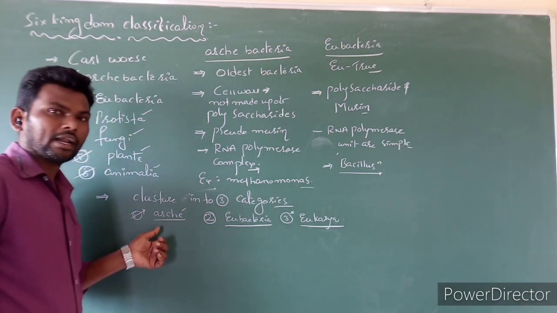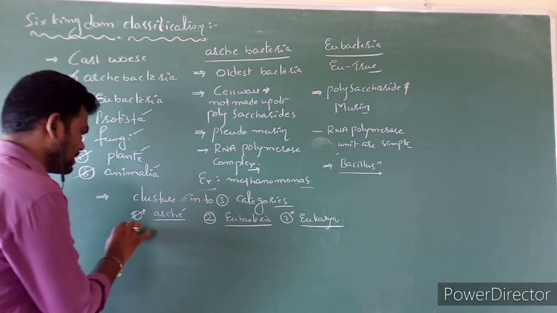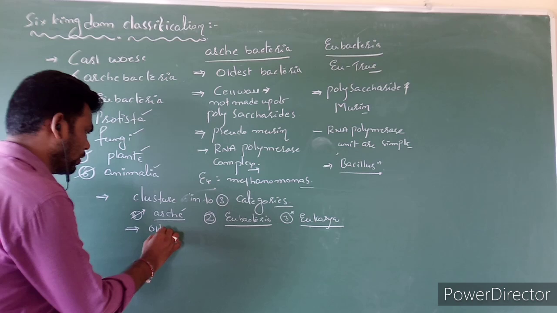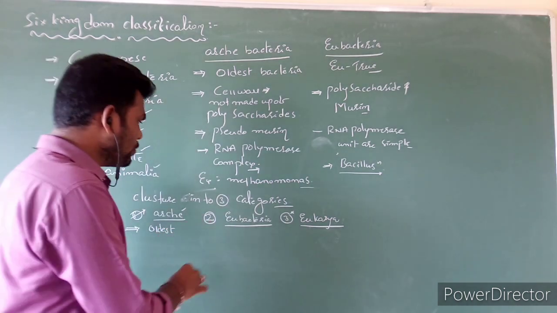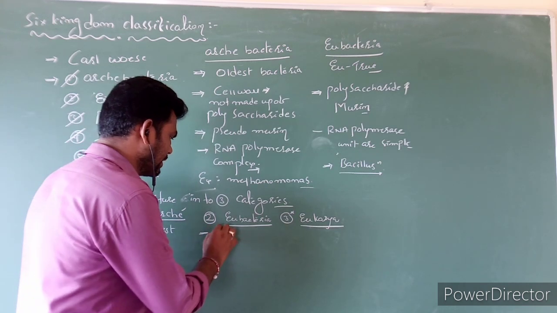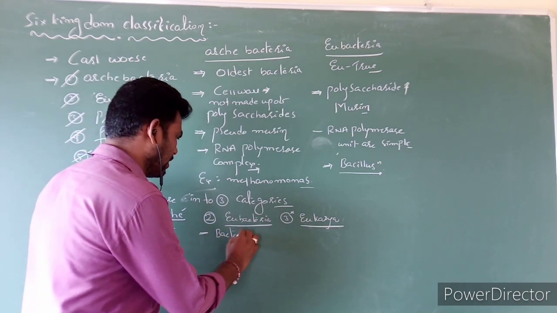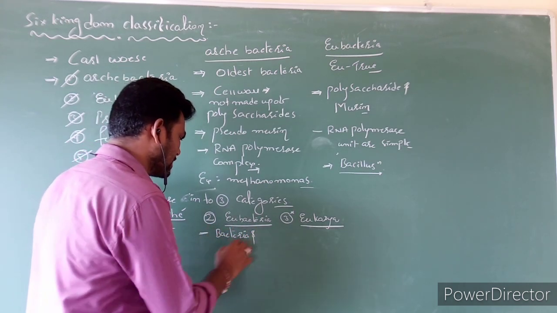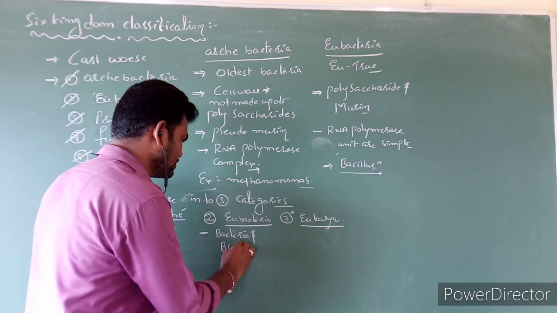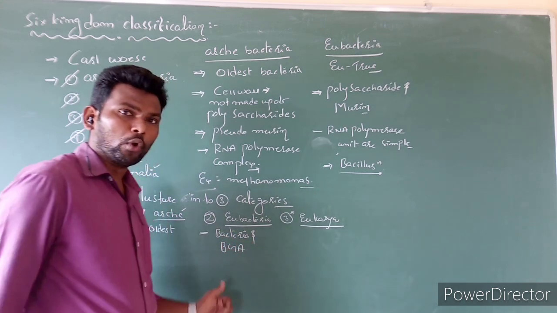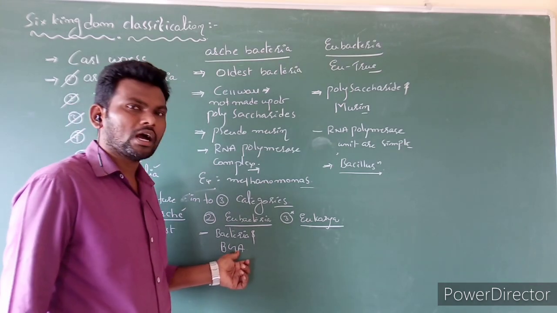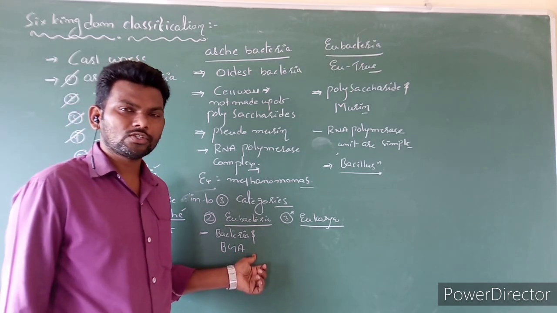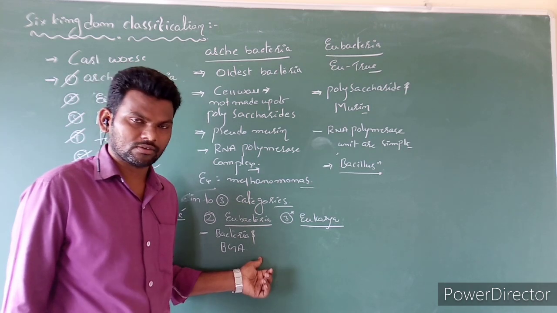In Archaea, he included the oldest bacteria. In Eubacteria, he included bacteria as well as BGA, blue green algae, which have the capacity to perform photosynthesis.